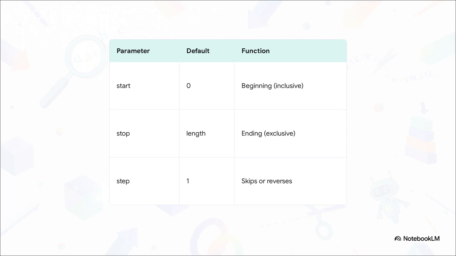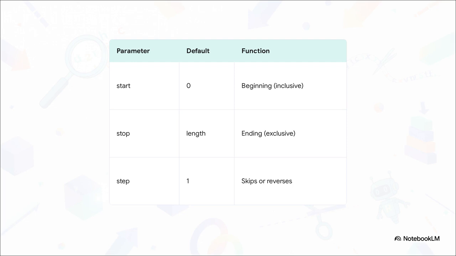The start parameter is exactly what it sounds like, where your slice begins. It is inclusive and defaults to 0. The step parameter, which some folks call the stride, tells Python how many characters to jump forward. It defaults to 1, but you can tweak it to skip elements or even use a negative step to reverse